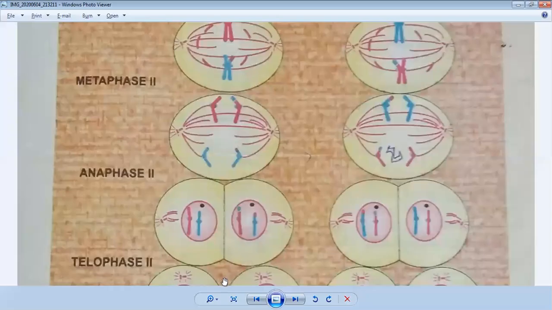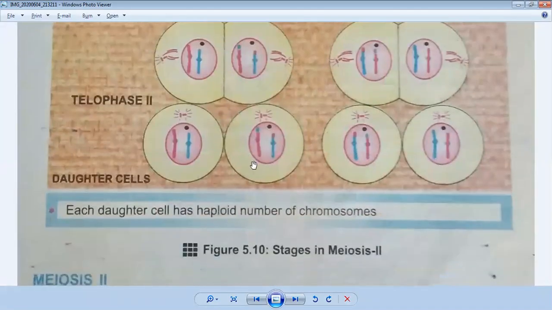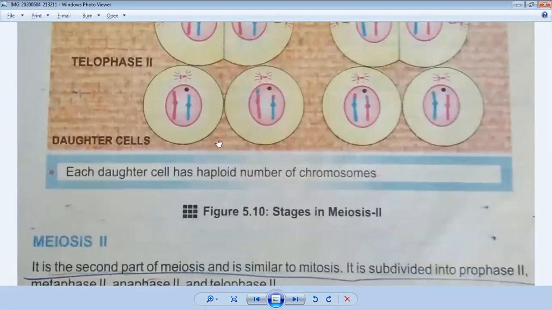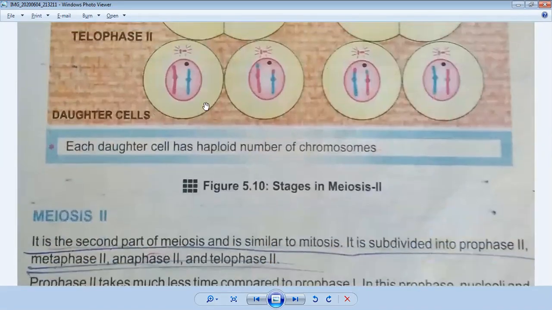Telophase 2. If you see telophase 2, now these two daughter cells are completely divided, and you can see in the center they have one pair of chromosomes, but this is not homologous. This is heterozygous. They are different, and you can see the uncoiling of chromosomes. The chromosomes that are left again go back to the form of chromatin. So from one cell, four daughter cells will be produced, and each daughter cell has a haploid number of chromosomes.